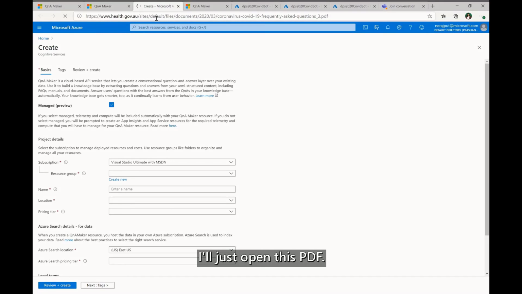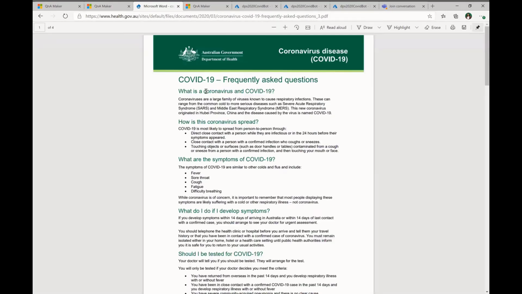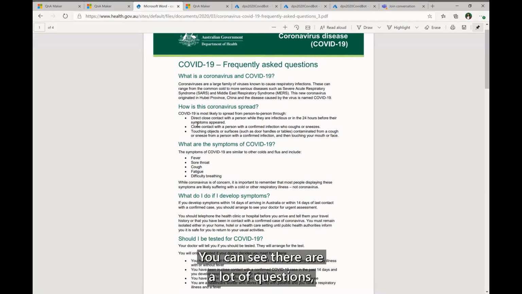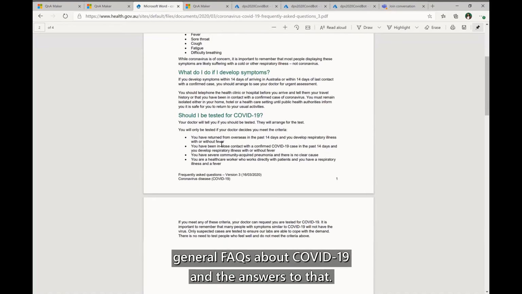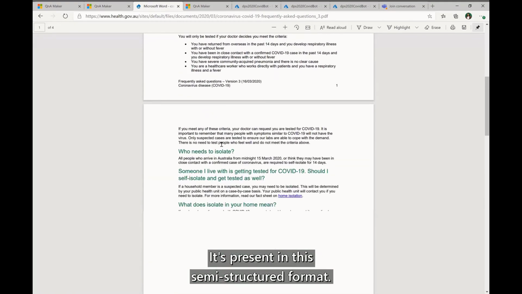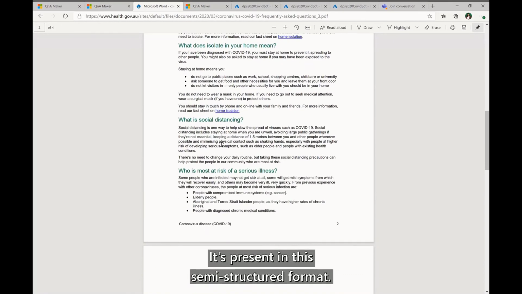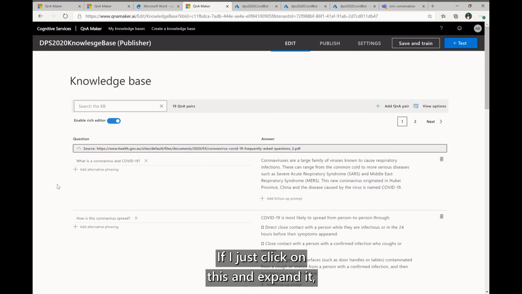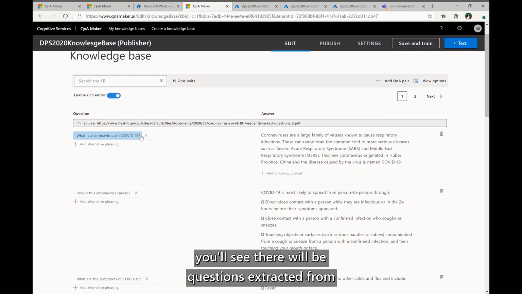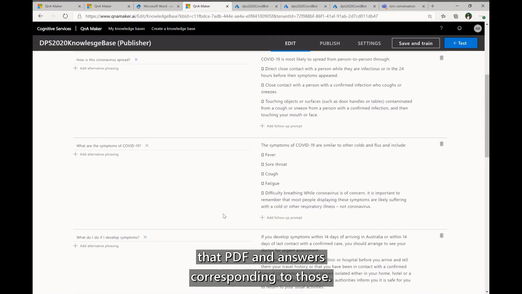I'll just open this PDF. You can see there are a lot of general FAQs about COVID-19 and the answers to them. It's present in this semi-structured format. So this is what this PDF contains. And if I click on this and expand it, you'll see questions extracted from that PDF and the answers corresponding to those.